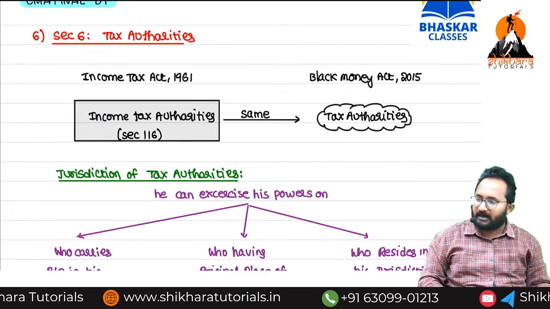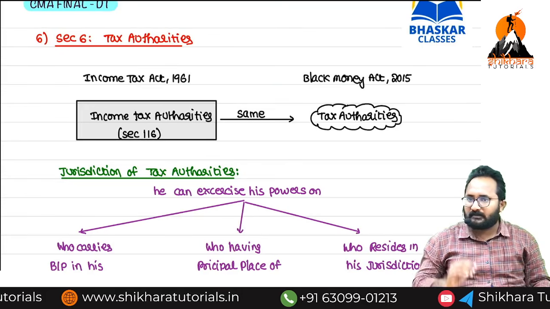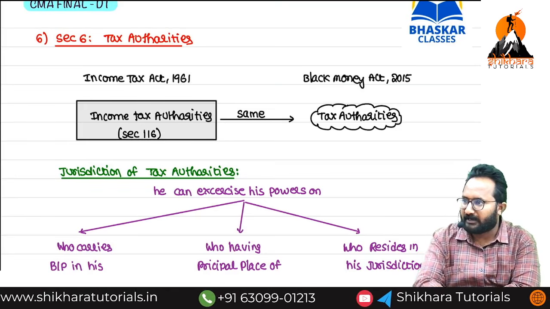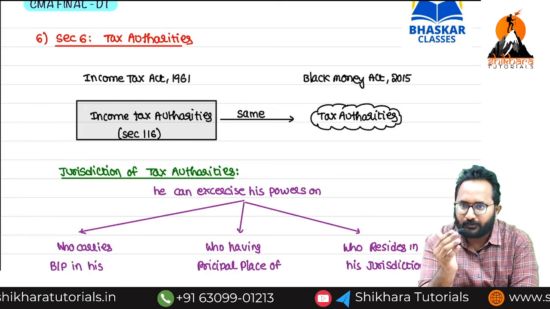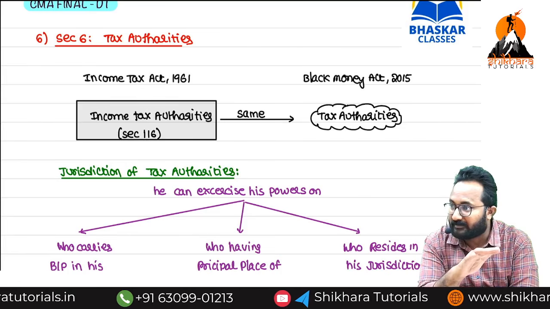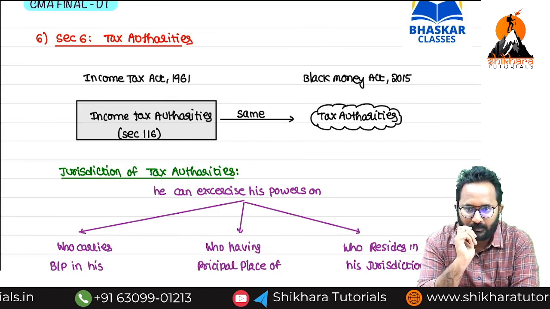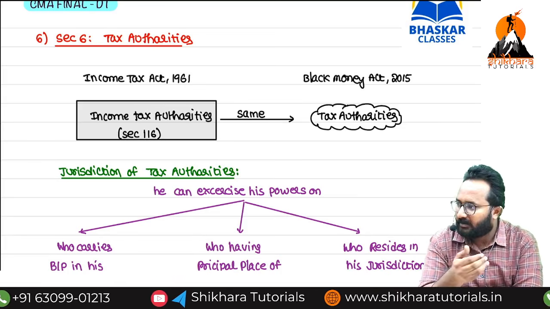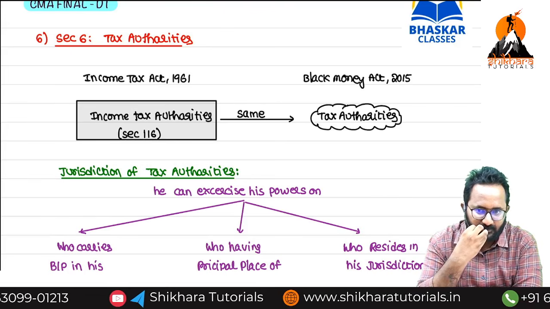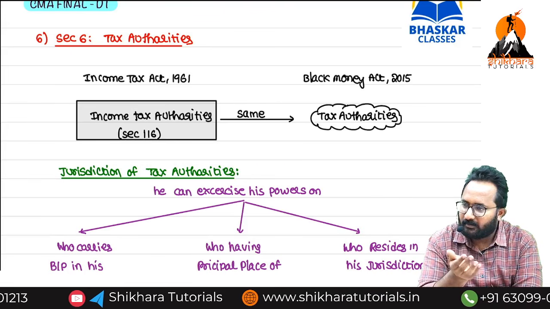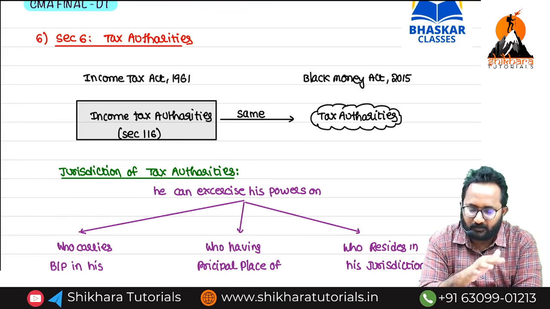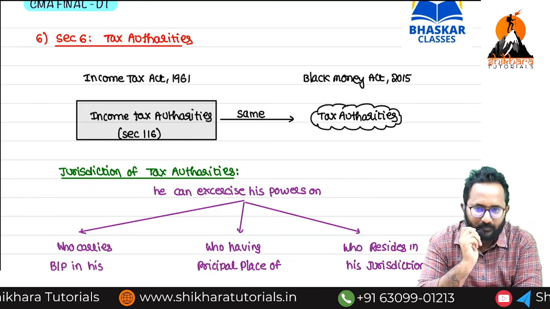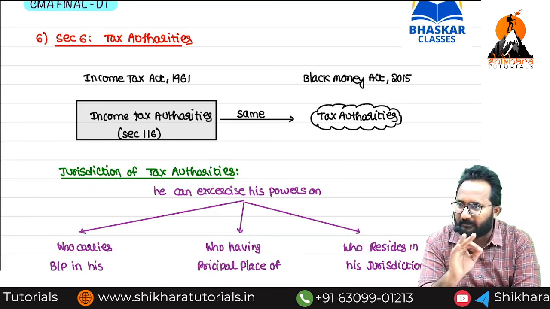Now, common points. Sir, in the Income Tax Act 1961, we have income tax authorities. A few are assessment wing, a few are investigation wing, we discussed already. So the department has the nomenclature of CIT or directors of income tax, we discussed. But under the Black Money Act 2015, do we have any separate income tax authorities? No. There is no separate income tax authorities.